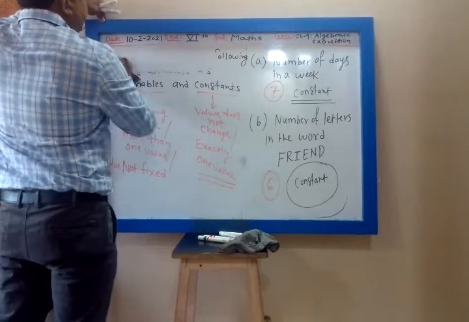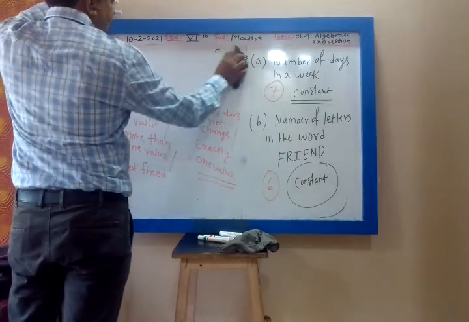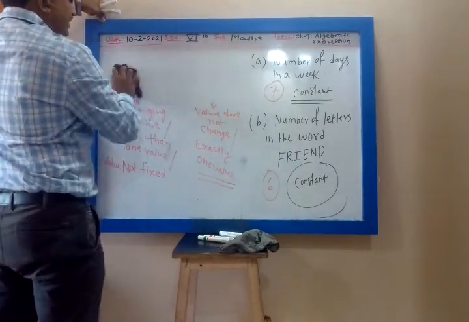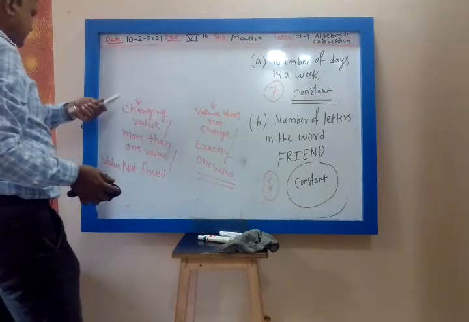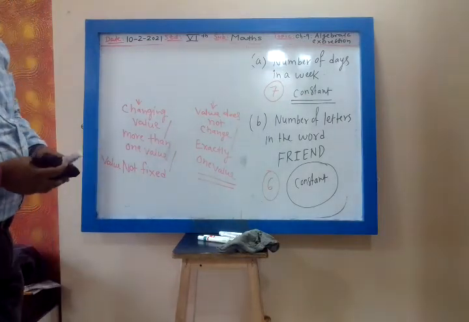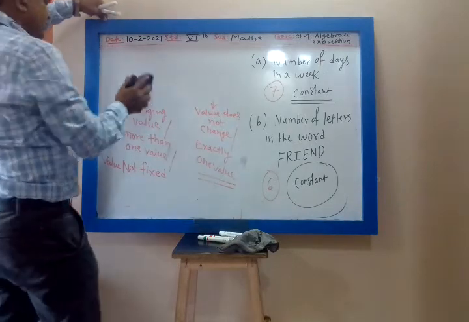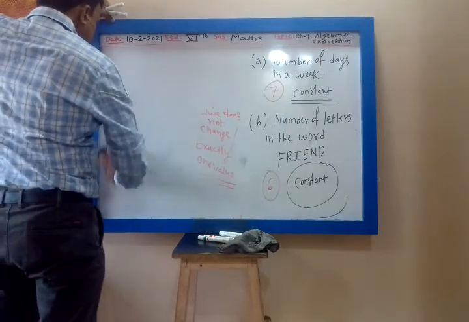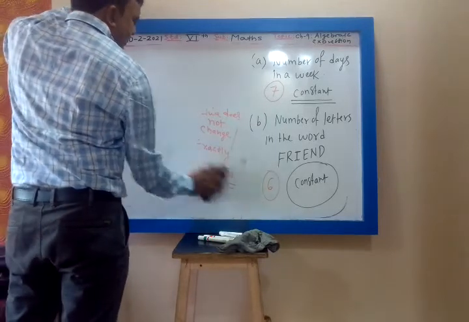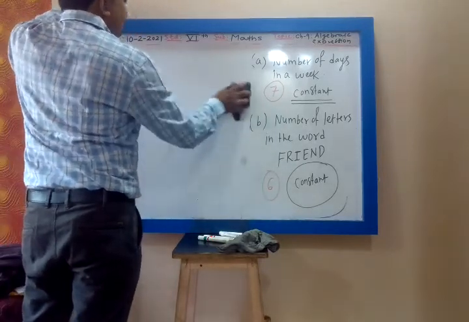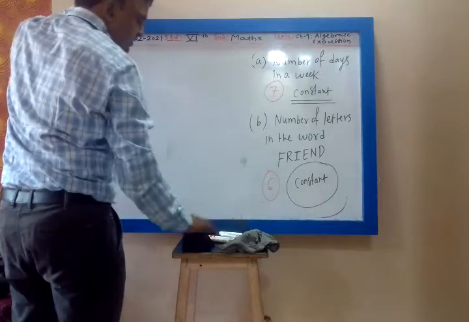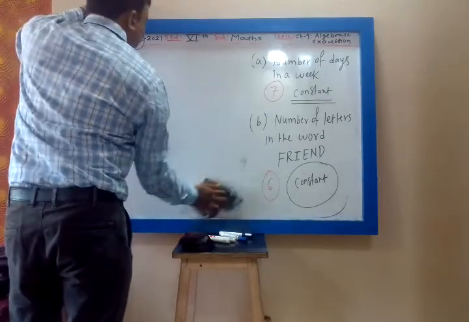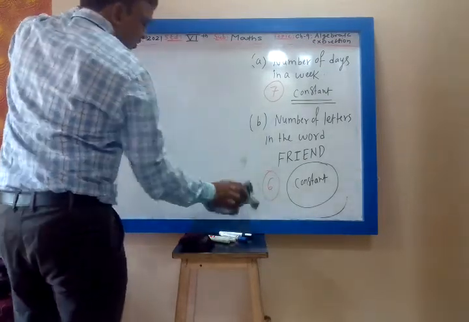Write it fast. Whenever there is one value, this video I will upload, you can see from there. Whenever there is exactly one value, it is called constant. More than one value, it will be called variable.